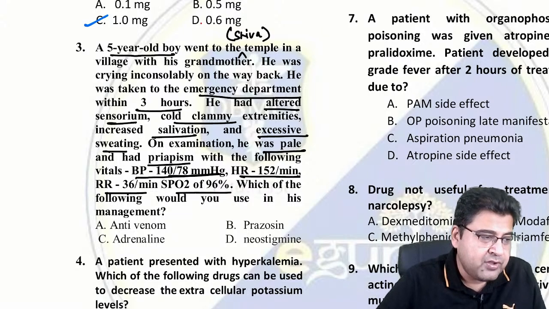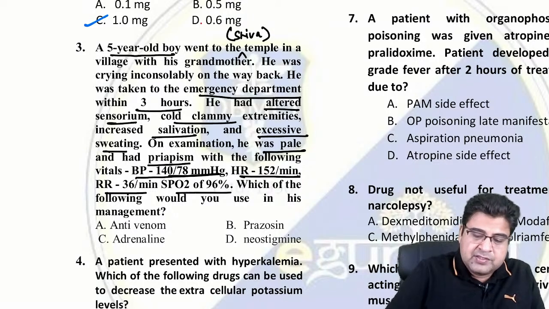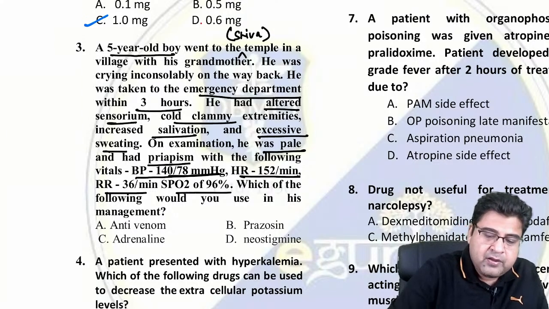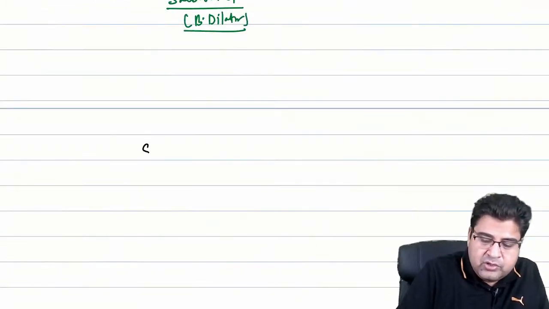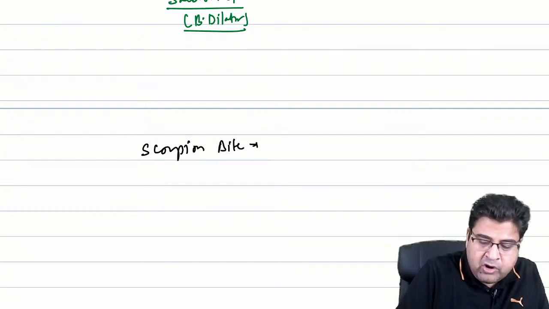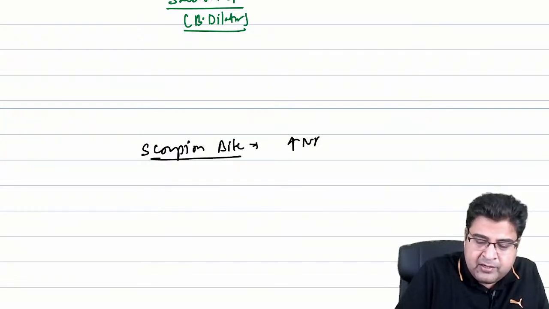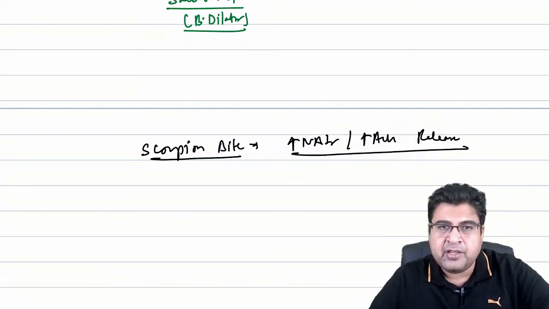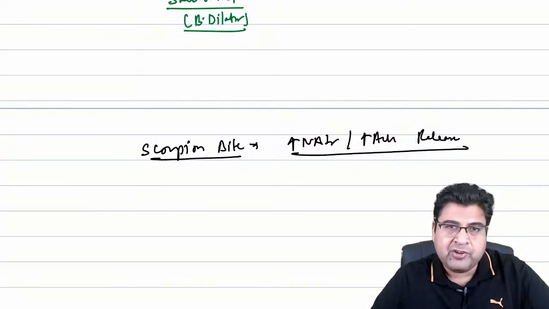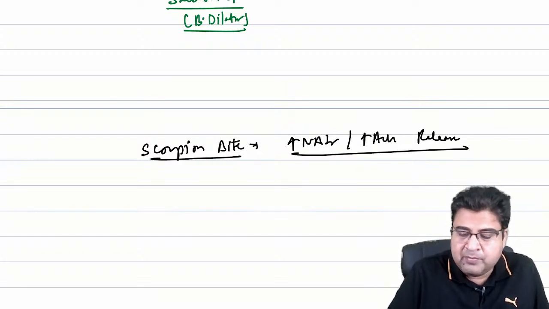It is a case of scorpion bite. So in question 3, the patient has got scorpion bite. In scorpion bite, a lot of noradrenaline and acetylcholine are released in the patient's body. Both noradrenaline and acetylcholine are released whenever the patient is bitten by a scorpion.